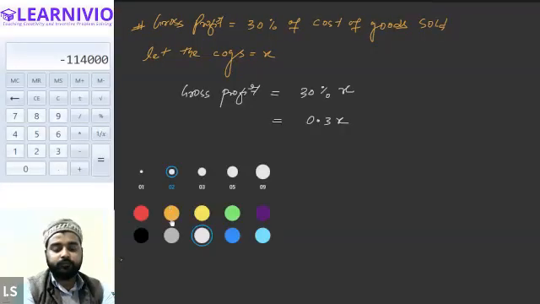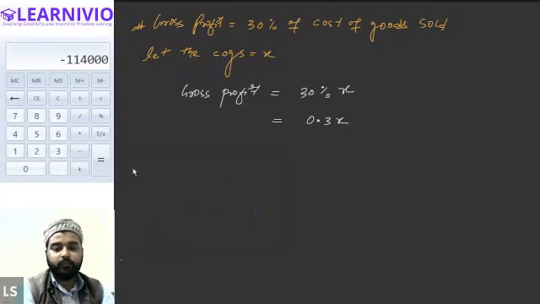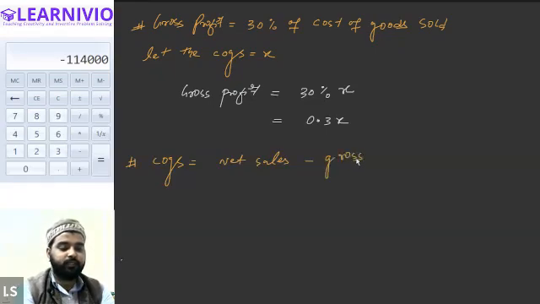Now moving on to the next formula, that is the formula for the cost of goods sold. As you know, cost of goods sold equals net sales minus gross profit. Is that clear?